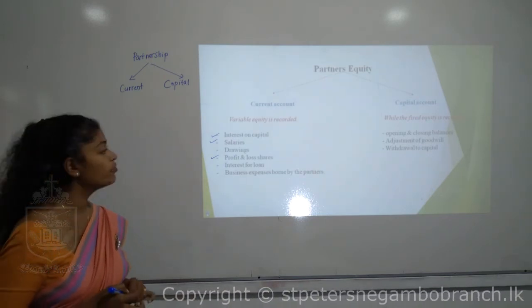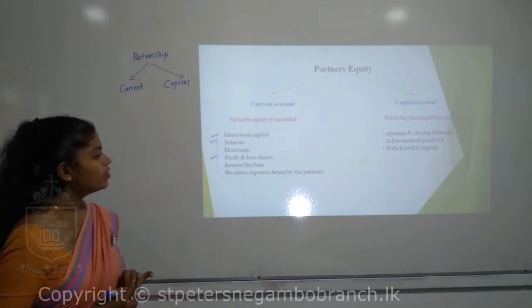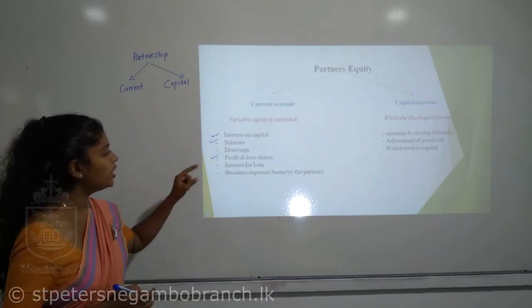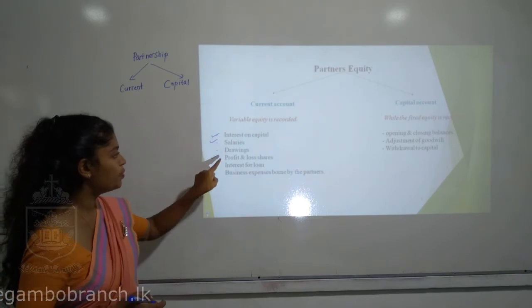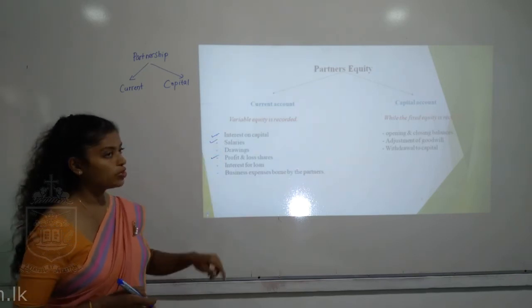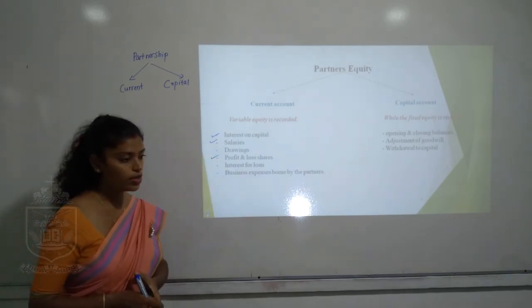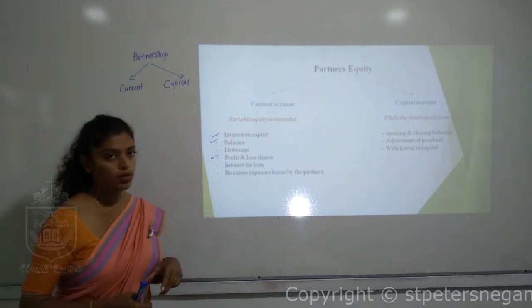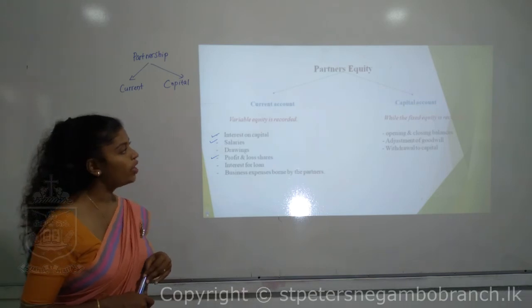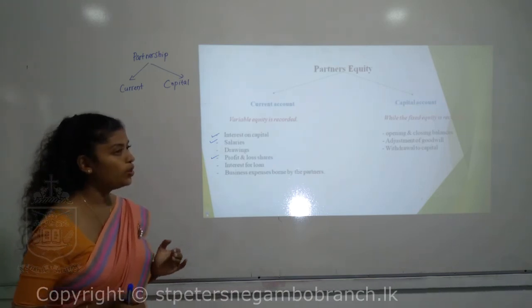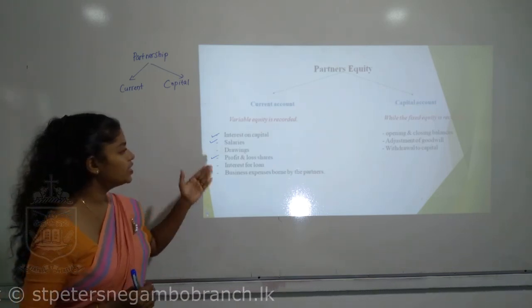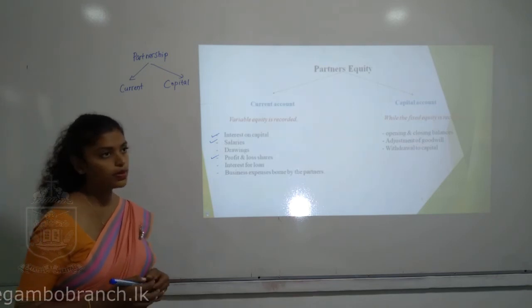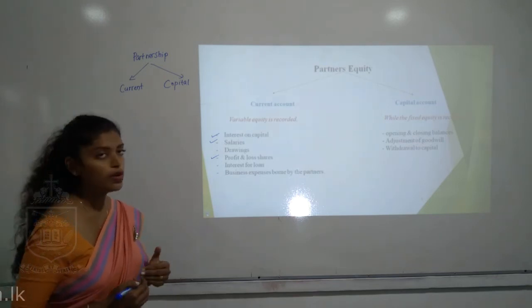The profit earned during the period is shared among the partners as interest on capital, salaries, and profit and loss shares. If you calculate profit and loss monthly, there are 12 entries in your current account. If you calculate annually, every year we have these items recorded. So it's a variable one.